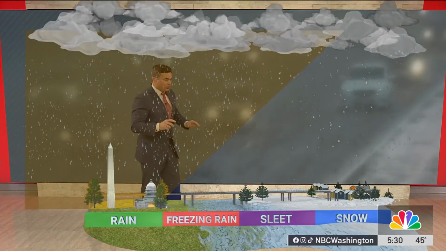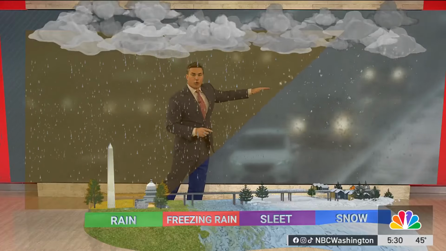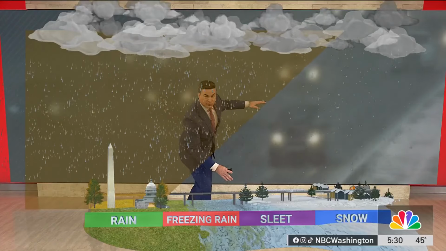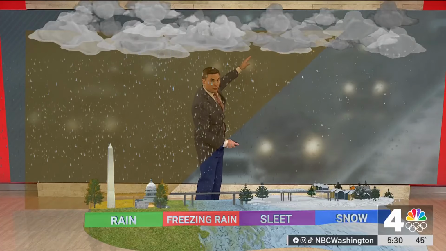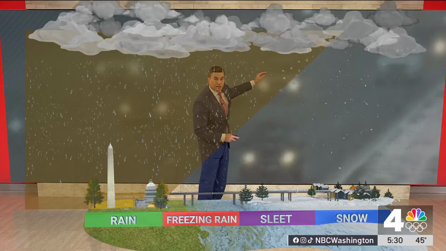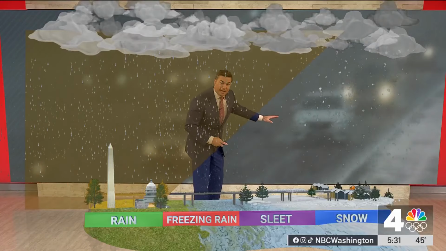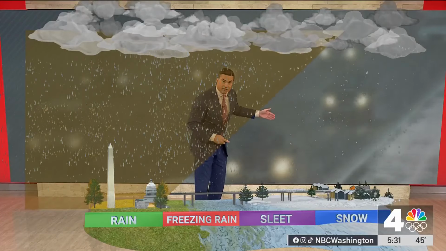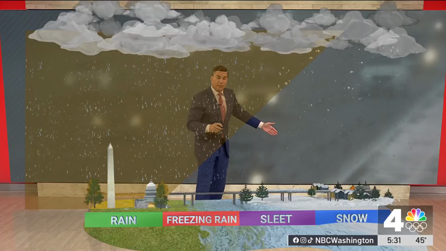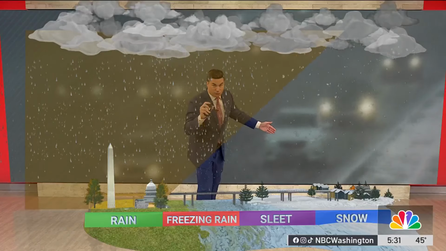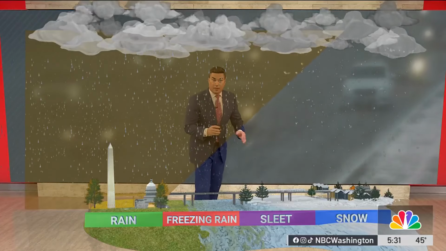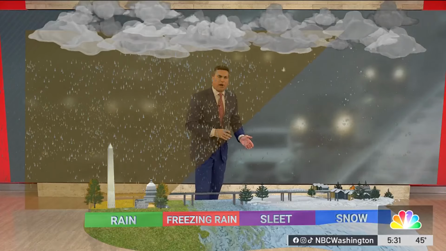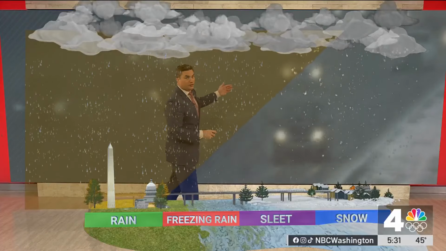Now, warmer air goes up and over colder air. So you have cold air at the surface and warm air aloft. This is how you get sleet. You've got the snow coming down from the cloud. It melts, becomes rain, and then moves back into the colder air. As it gets into the colder air, it freezes again, becomes little ice pellets. Remember, that's rain freezing, so you have ice pellets. Those ice pellets come down and they bounce off of everything. They cause some problems, but not nearly as bad as freezing rain.